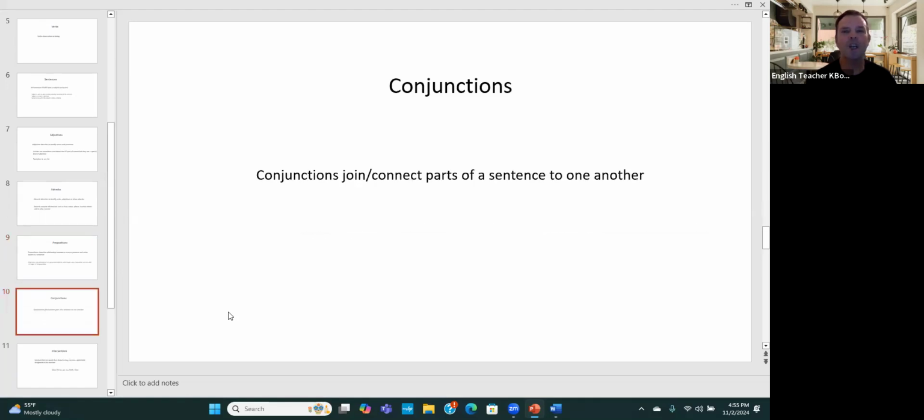Next, we have conjunctions. Conjunctions tie things together. They join or connect parts of a sentence to one another. Words such as and, or, are the big ones, but there are others. But they join different parts of the sentence together.